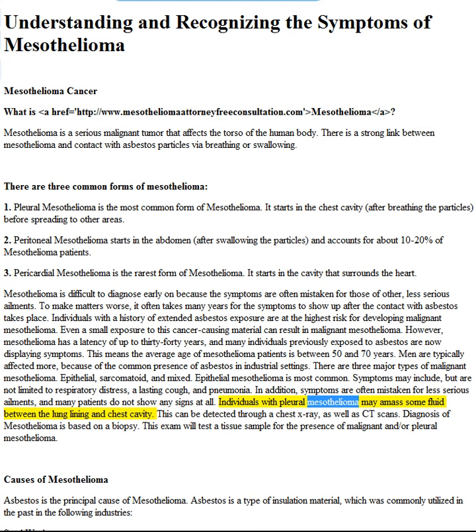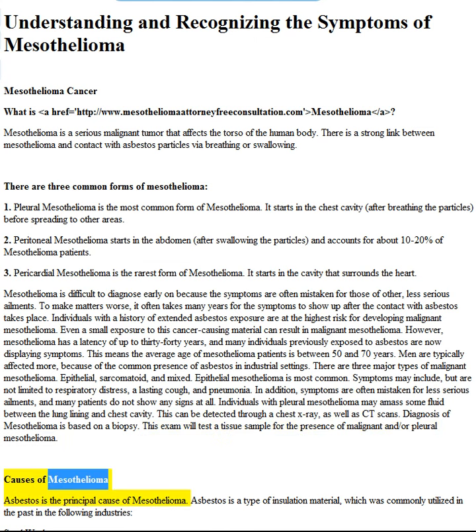Individuals with pleural mesothelioma may amass some fluid between the lung lining and chest cavity. This can be detected through a chest X-ray, as well as CT scans. Diagnosis of mesothelioma is based on a biopsy. This exam will test a tissue sample for the presence of malignant and/or pleural mesothelioma.